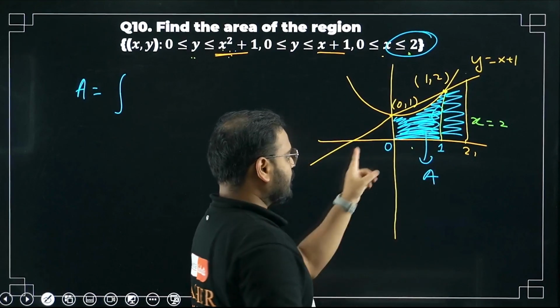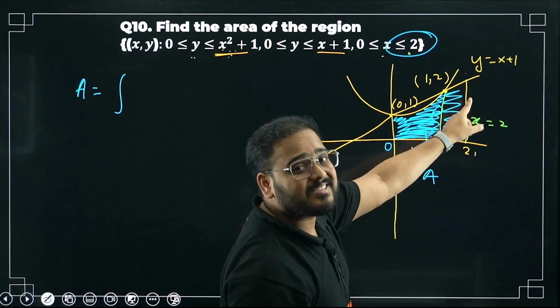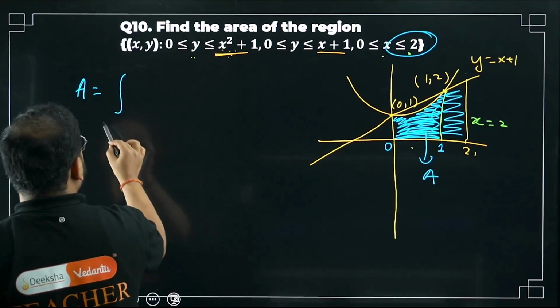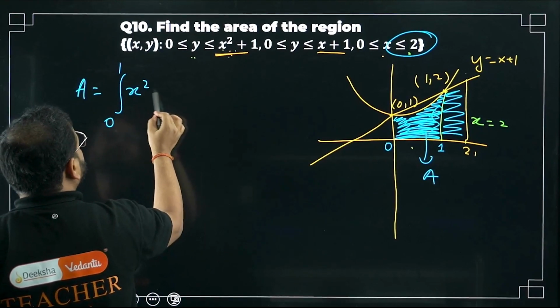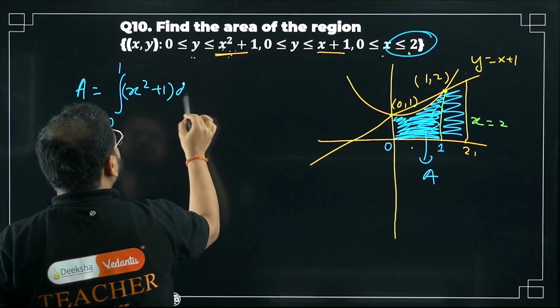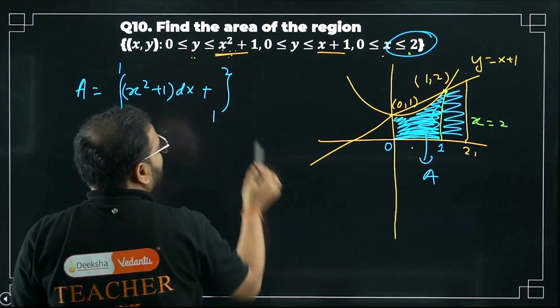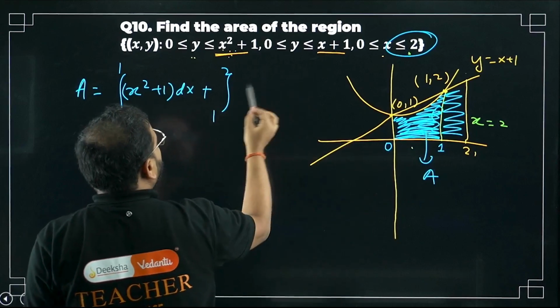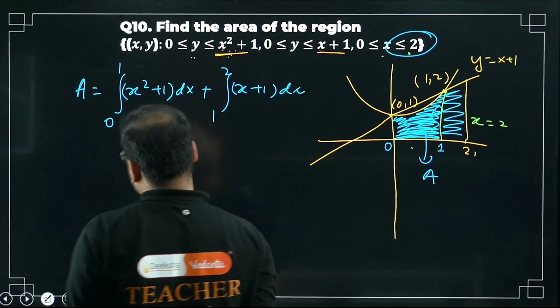This is origin. From 0 to 1 I have to integrate under the parabola. From 1 to 2 I have to integrate under the straight line. So please check. 0 to 1, parabola is what, sir? X square plus 1 with dx of course, and plus 1 to 2. How come, sir? From 1 to 2, what is our line? X plus 1 again with the dx.